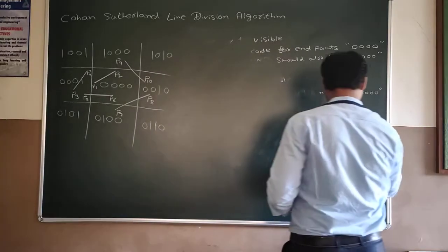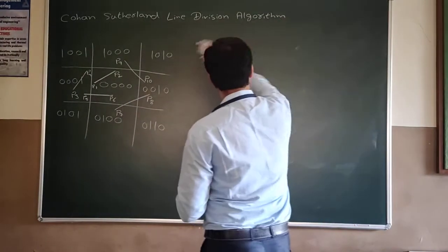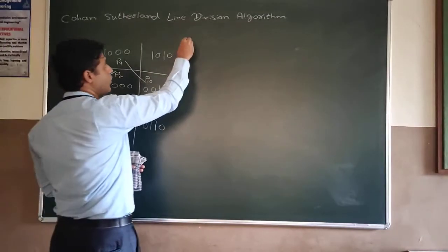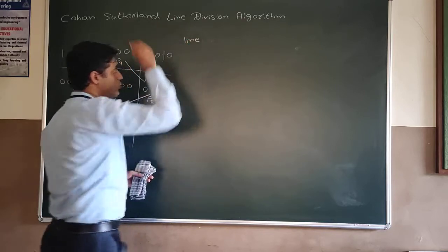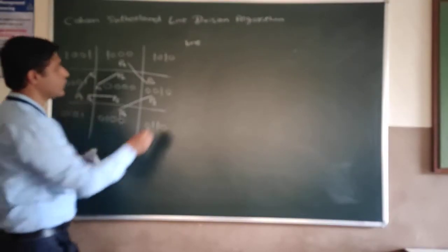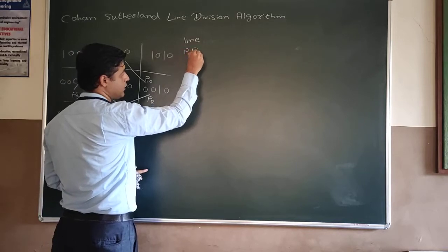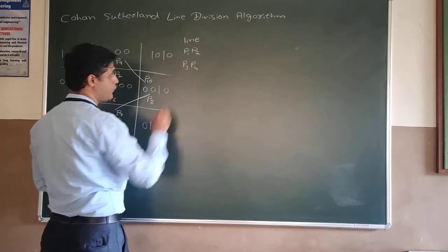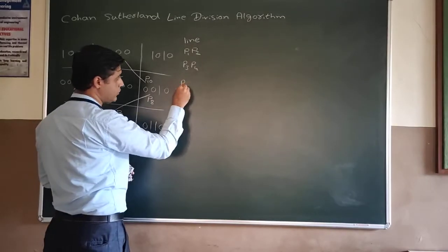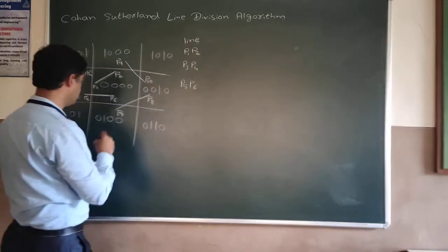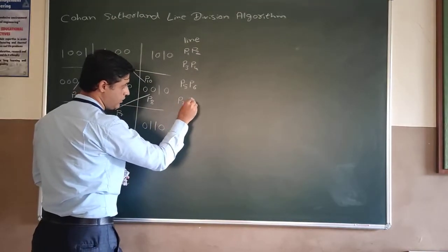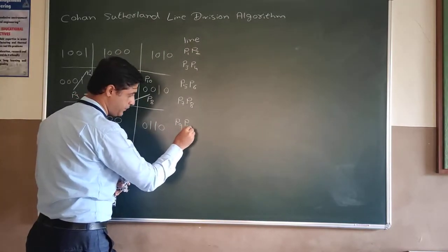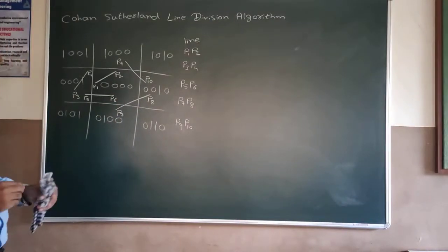First thing is that you have to create a table and then write all the lines which are there. So first line is P1, P2, so I'll write P1, P2. Second line is P3, P4. Next line is P5, P6. Then there is P7, P8. And the last one is P9 and P10. So these are 5 lines that we have taken.